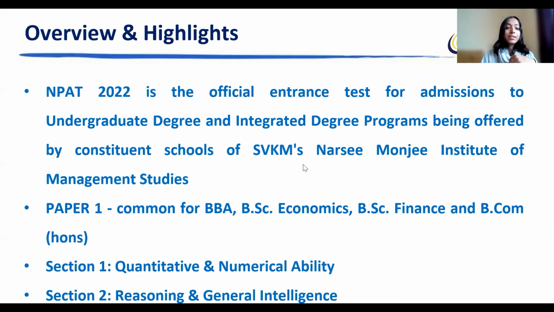Then we have sequence of ideas, putting ideas into logical sequence by arranging jumbled sentences into the correct order. Then you have RC, that is reading comprehension, where you will get a passage of 400 to 500 words with 5 questions per passage. Locating information, grasping ideas, and identifying and interpreting relationships between ideas and the mood of the passage. The questions will be based on that.